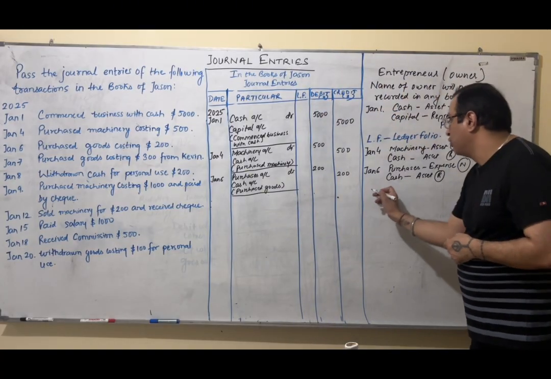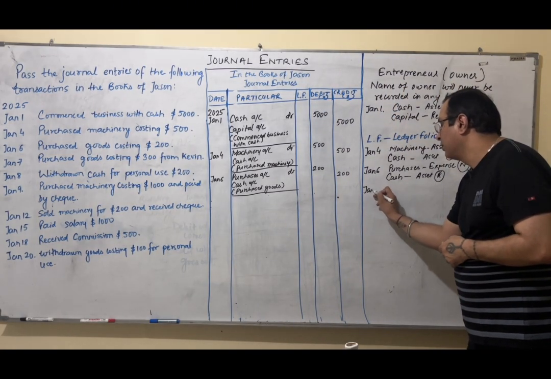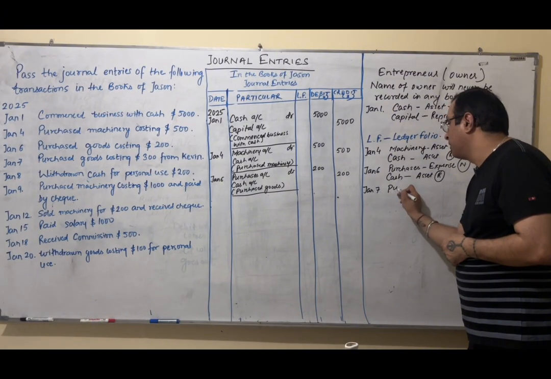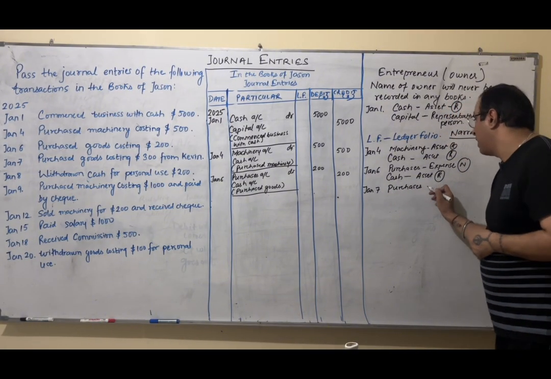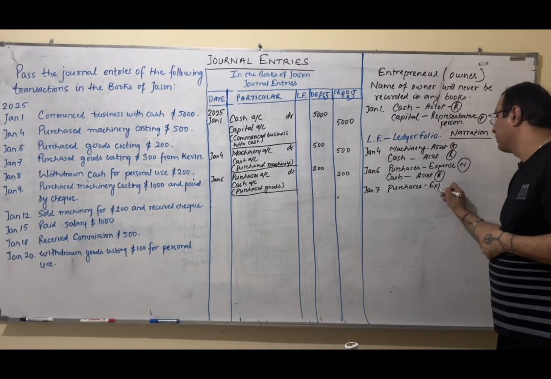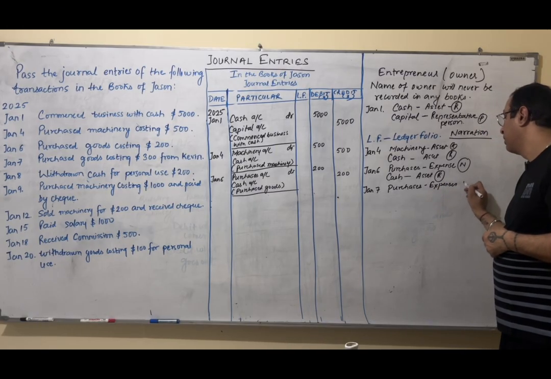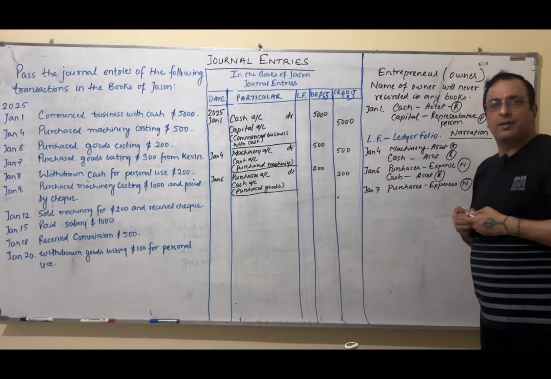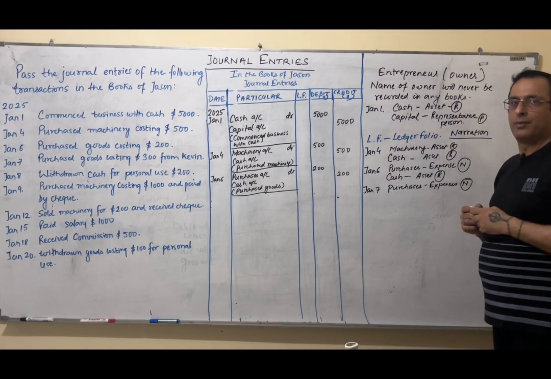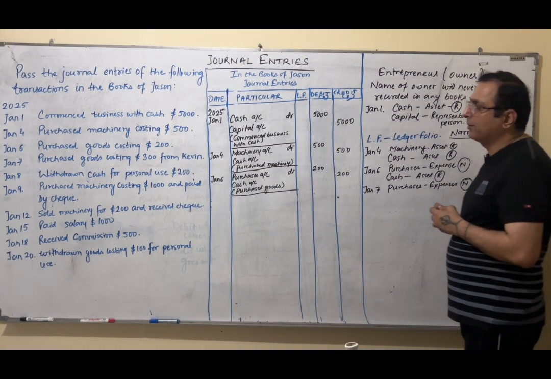Purchase goods, Jan 7. First aspect is purchases, right? Because we purchase goods, as I told you. And purchases are again expenses. Being the nominal account, all expenses and losses debit. First aspect done. Now let's try to understand the second aspect.